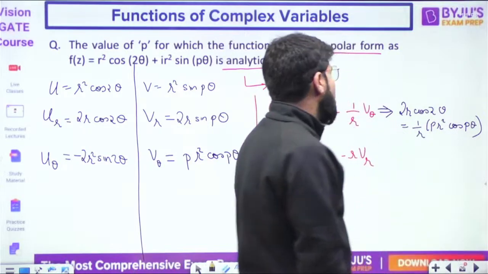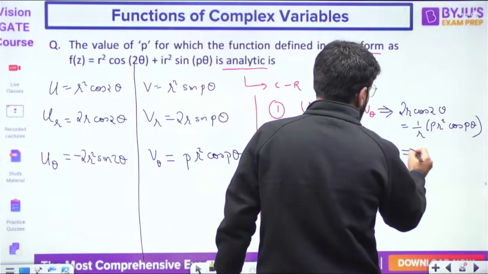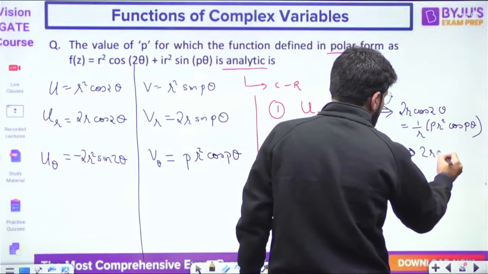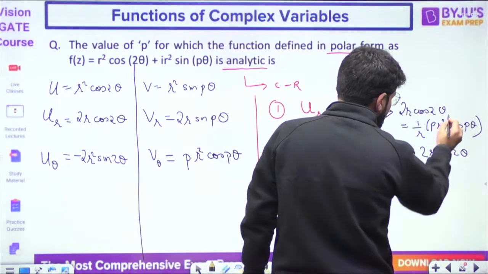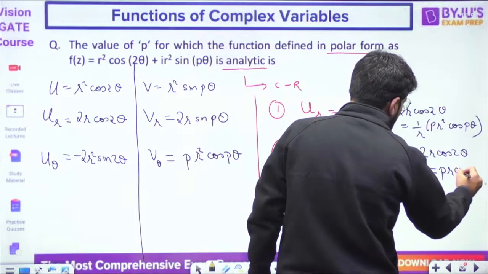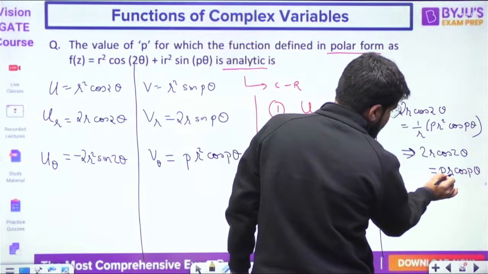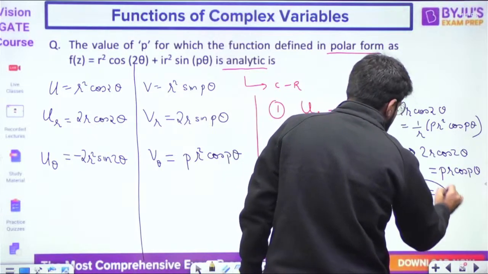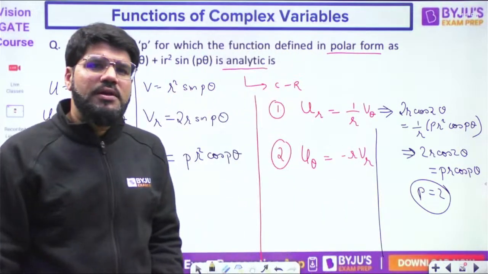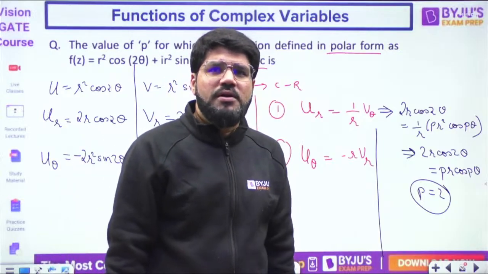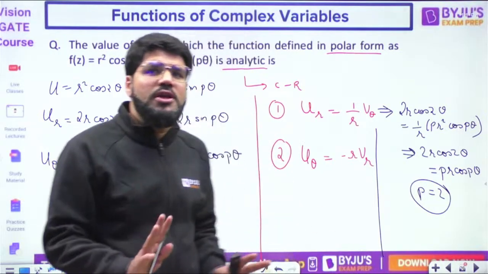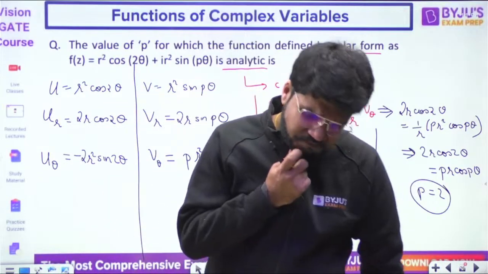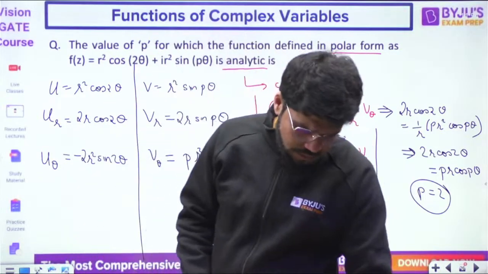So what will be solved from here? What you are getting is 2r cos 2θ should be equal to, r is cancelled once, pr cos pθ. So either you compare the coefficient of r or you compare the coefficient of θ, p equal to 2. That's it. You're getting it from one equation only. Both the equations should be satisfied, but from one only I've got p equal to 2. You can stop here.